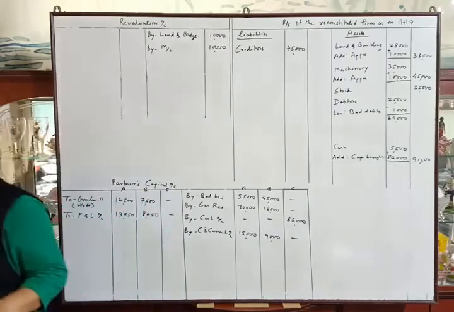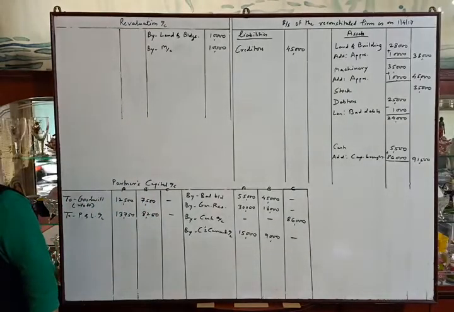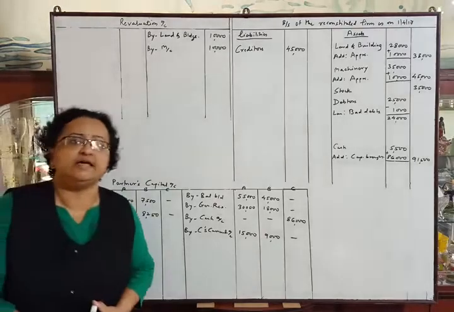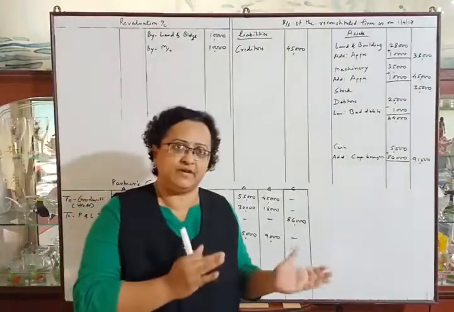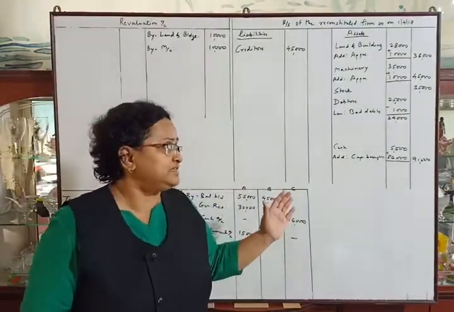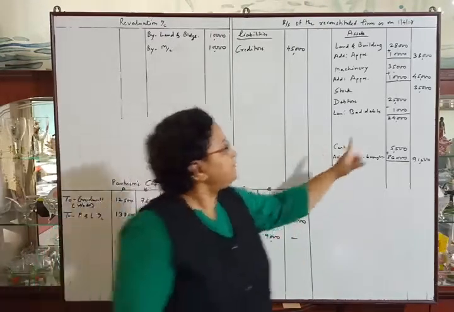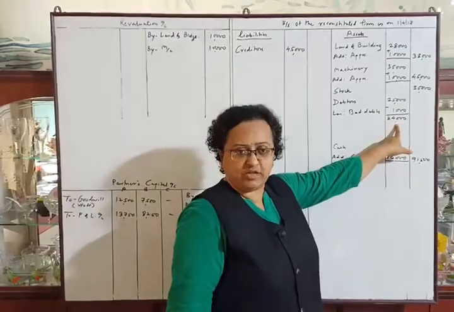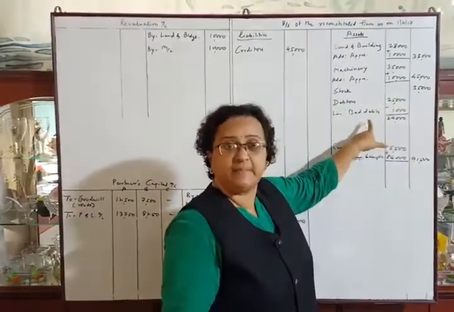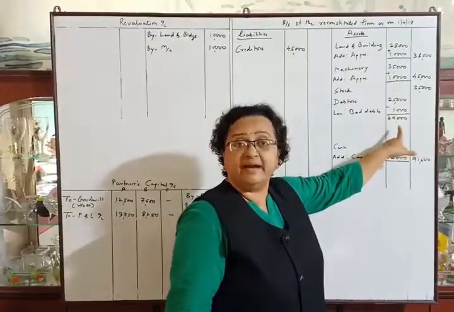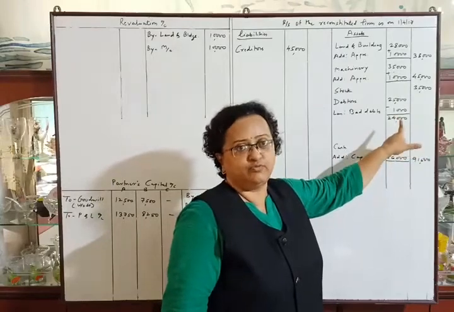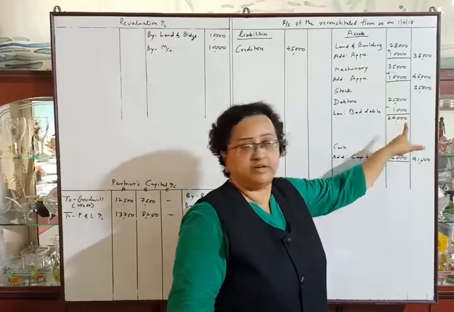The debtors are rupees 25,000 and provision is rupees 2,500. It means 10% of 25,000. So they told us that this rate should be maintained here. So now our debtors are rupees 24,000 after deducting bad debts. Now we will maintain 10% provision for doubtful debts on debtors, that is 24,000.